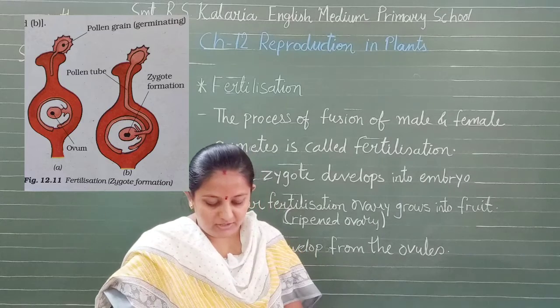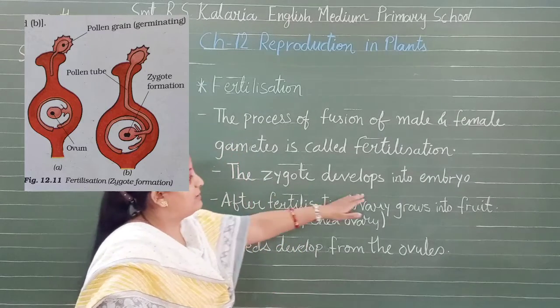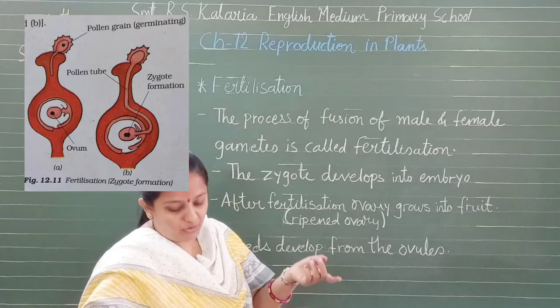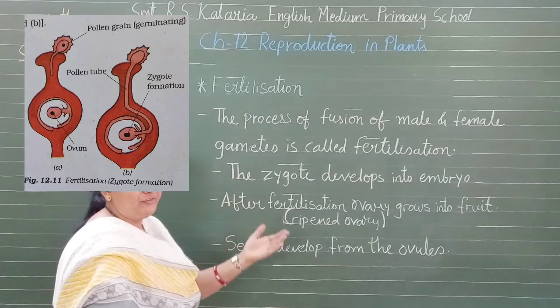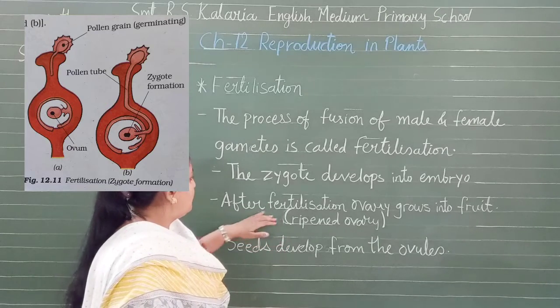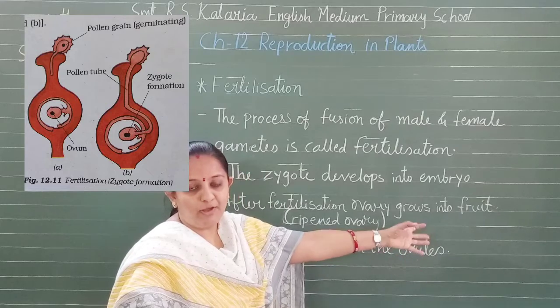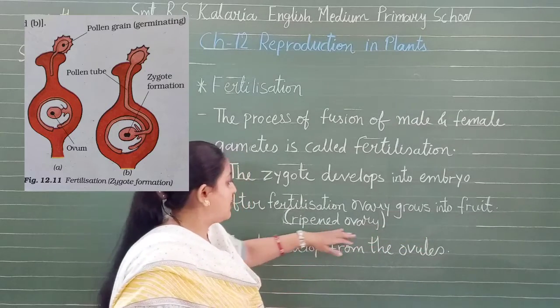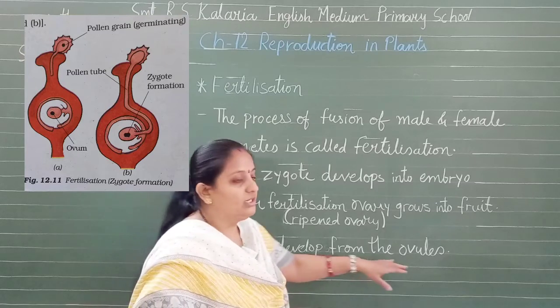So this is about the fertilization, and we can also understand that the zygote develops into an embryo. Okay, now what happens after fertilization in plants? After fertilization, ovaries grow into a fruit. वो fruit में ovaries बन जाती है. We can say a ripened ovary, and seeds develop from the ovules.